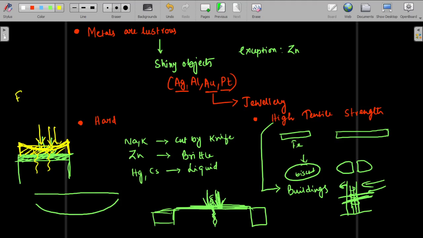In physics you must have studied F equals ma, that is, F equals m(v minus u) by t. So this time is very important. That is what is affecting this cushion. The shock is getting lesser, the force is getting lesser as the time is increasing. Here also in the bridge the same thing is happening. It is acting as a cushion by increasing the time of application of the force.